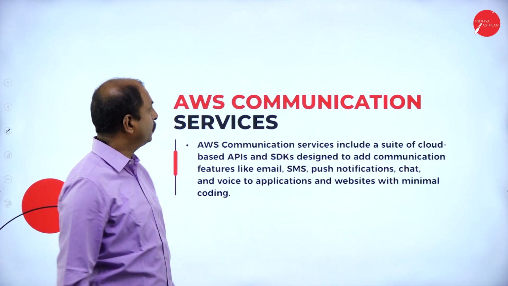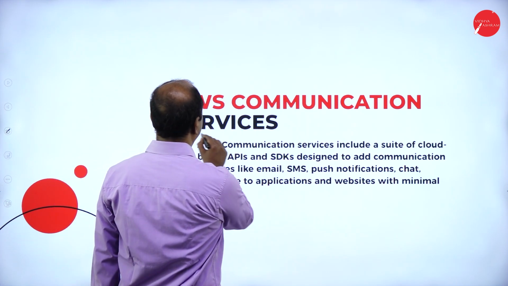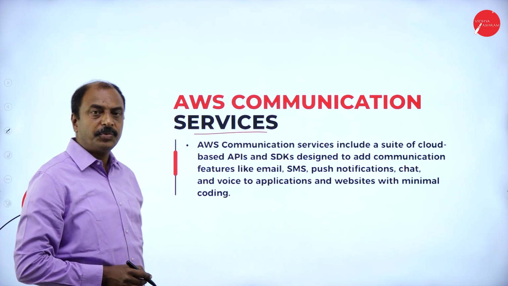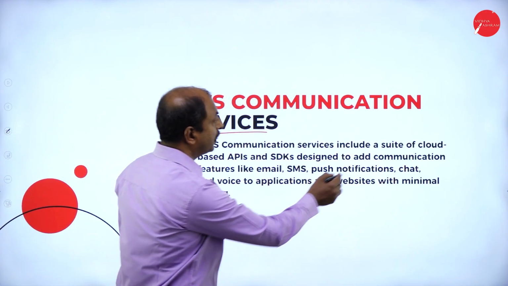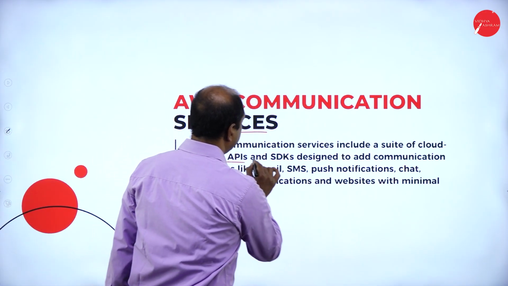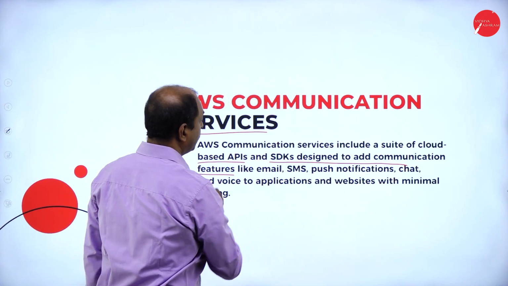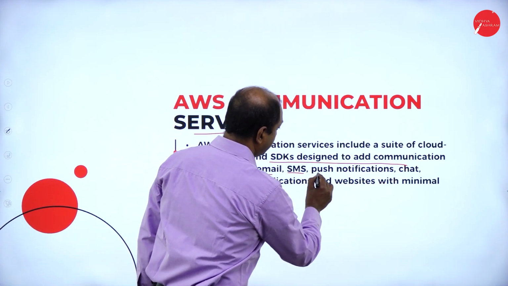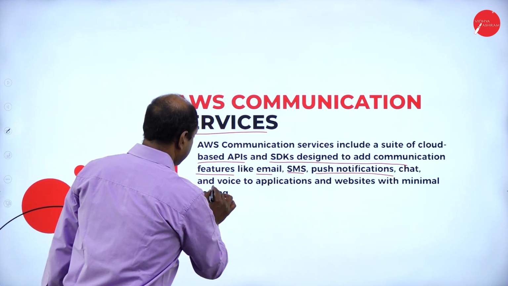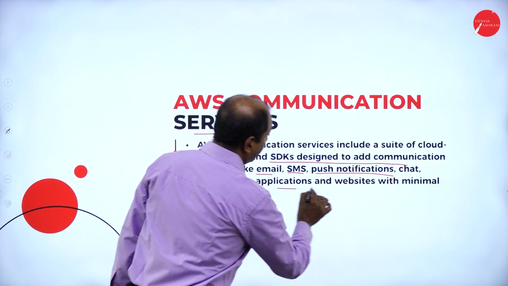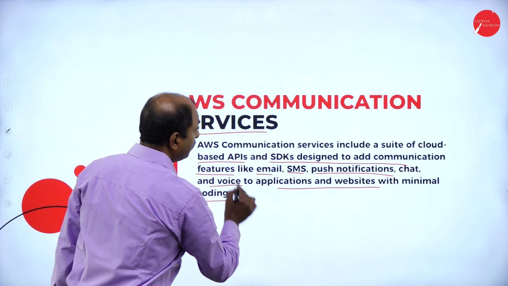Now, next we move on to AWS communication services. So, what is communication services? It includes cloud-based APIs and SDKs designed to add communication features like email, SMS, push notifications, chat and voice to applications and websites with minimum coding.